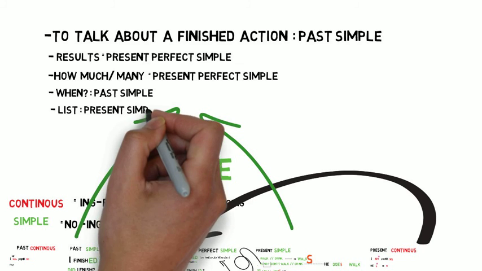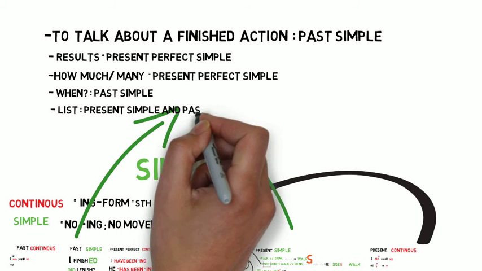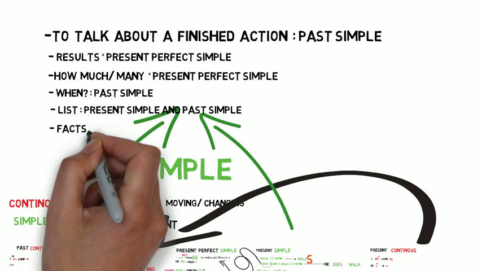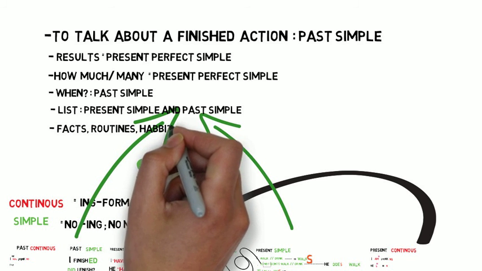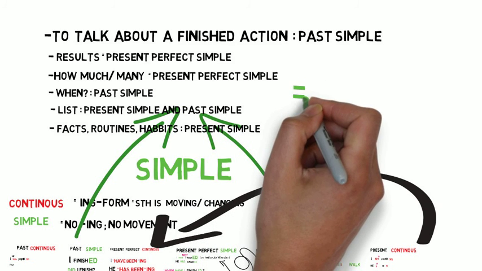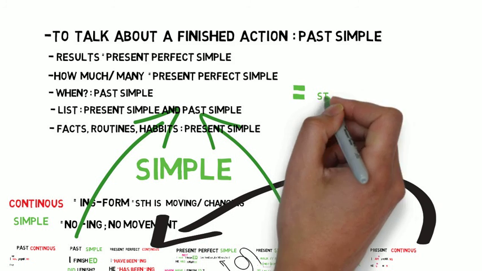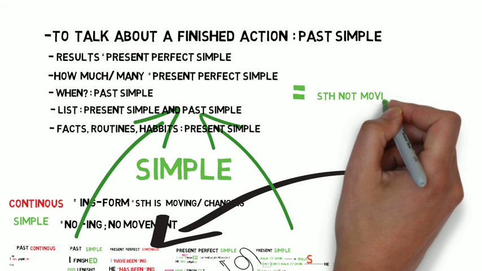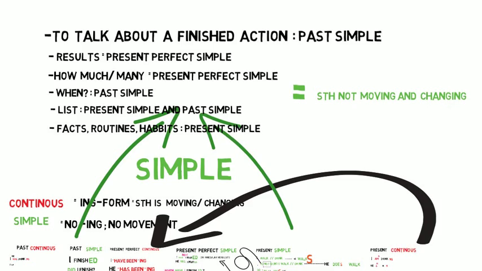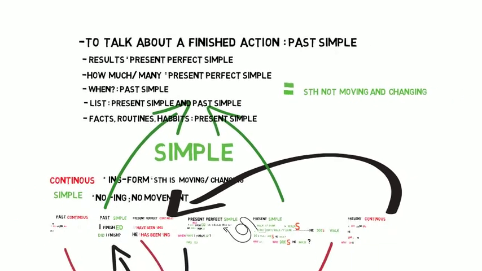Or if you are interested in the question when. Or when you're talking about lists, right? If the list refers to the present time, you use the present simple. If it refers to the past time, you use the past simple. That means simple is rather for facts, for things that are not moving and changing. And continuous is rather for something that is changing and moving.